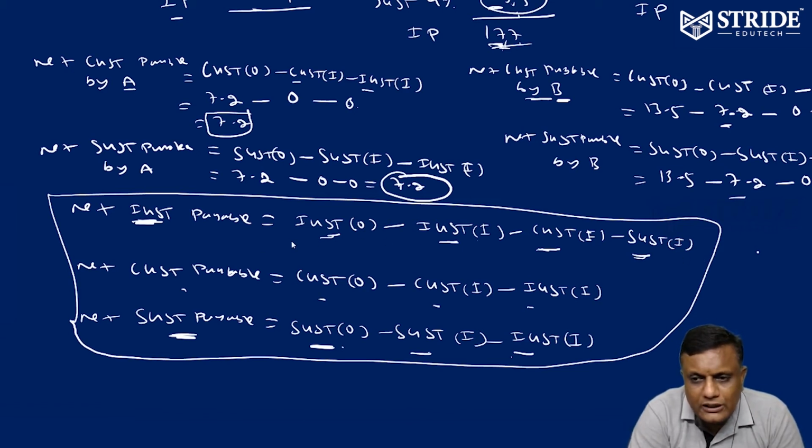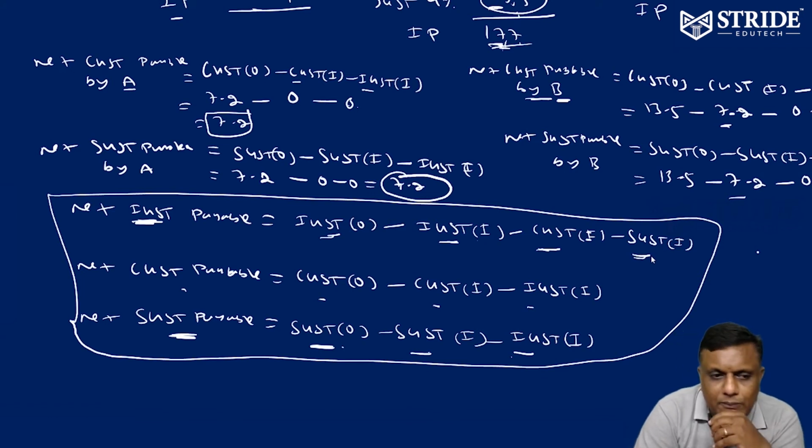How is the IGST to be set off? First IGST output collected, then minus IGST input paid, minus CGST input paid, minus SGST input paid. This is the way the set off is to take place. Now I am going to apply this.